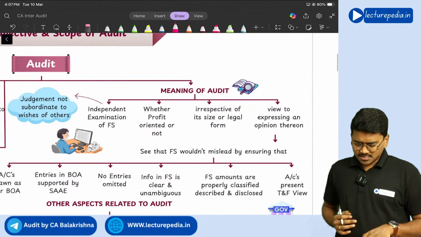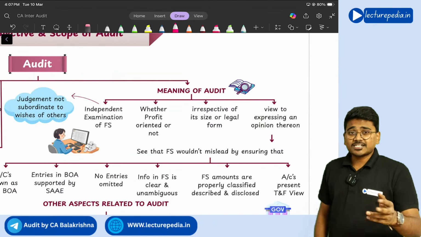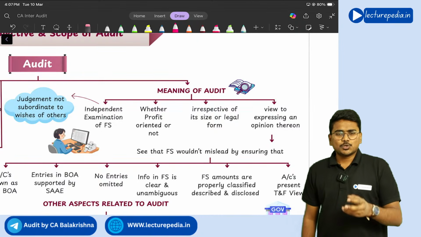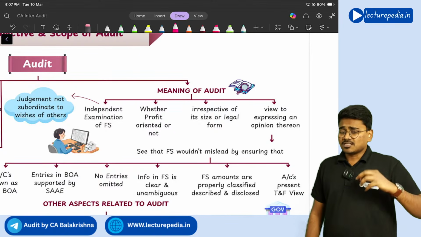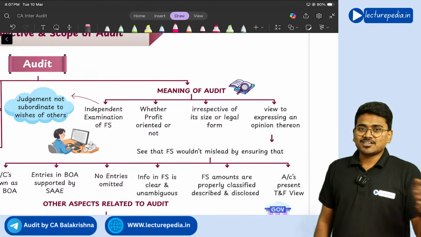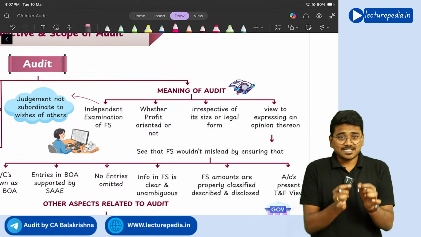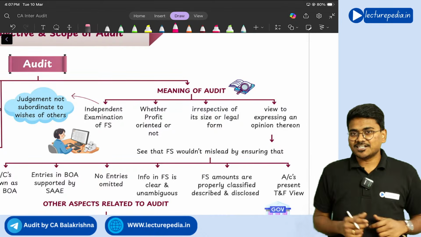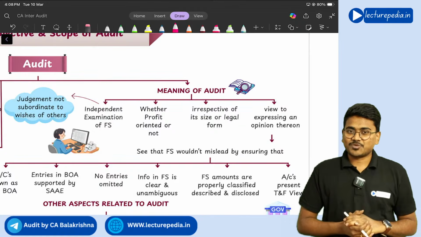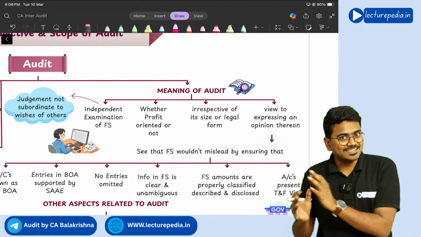Now, sir, we have discussed audit means verification of financial statements. Yes, in layman language, you can say that audit means verification of financial statements. But in the examination, you cannot write audit means verification of financial statements. There should be a certain technical definition that you have to write. So, what is the technical definition of audit? We'll be seeing the definition of audit and understanding it.